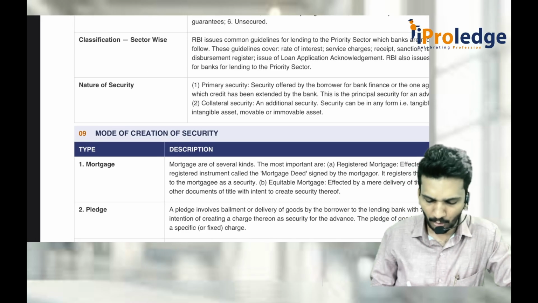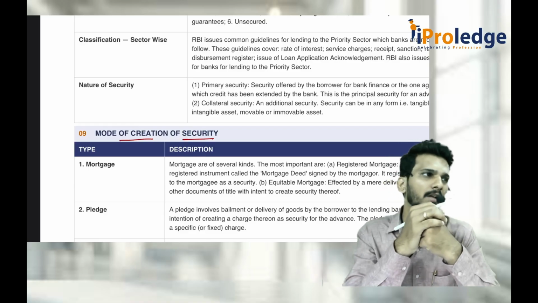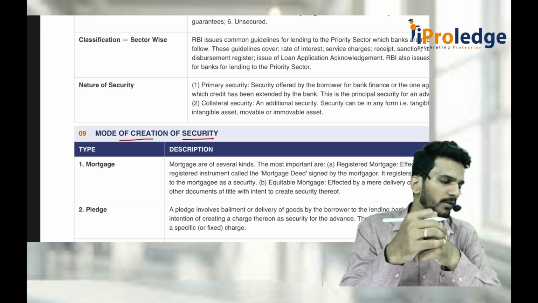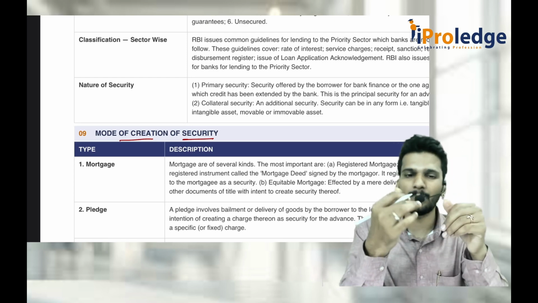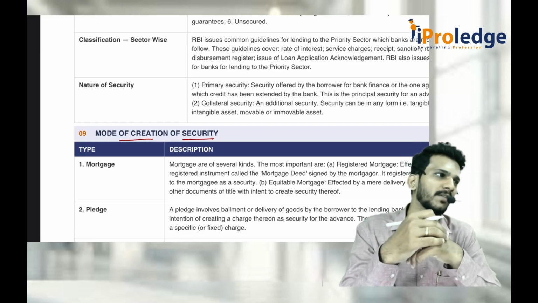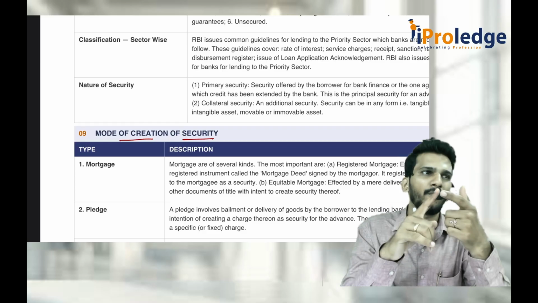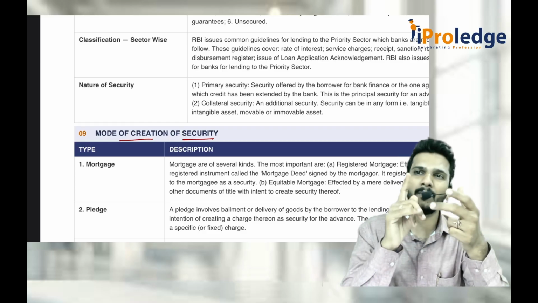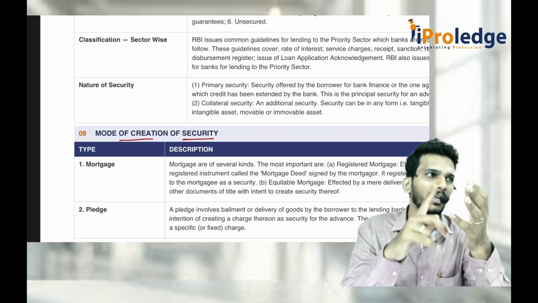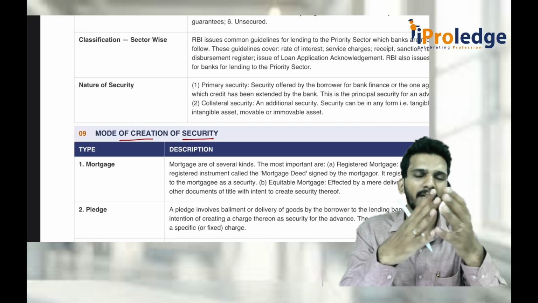Then comes modes of creation of security. In the law marathon, we discussed creation of charges, security, and registration of charges. Here also, how do you create the security? Not registration, but creation of security. There are mainly 5 modes of creation of security. Either you create the security by way of mortgage, or by way of hypothecation, or by way of pledge, or by way of assignment, or by way of set off. Lien is also there, but that is not a way of creating the security.